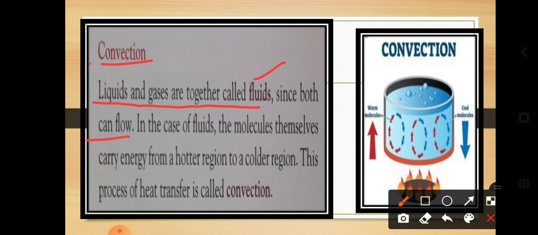So which types of substances are flowing? That is the gases and the liquids, they are flowing. Since both can flow, in the case of fluids, the molecules themselves carry energy from the hotter region to the colder region. This process of heat transferring is called convection. Dear students, in liquid substances, which type of heat transfer is mostly taking place? That is convection.